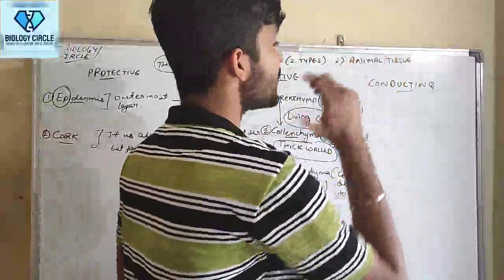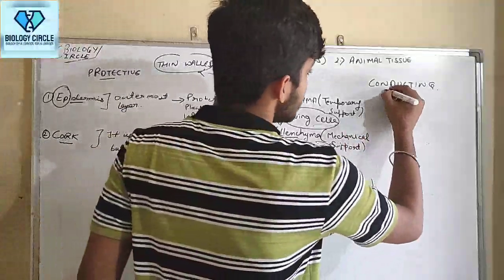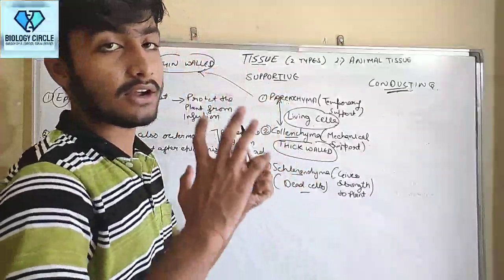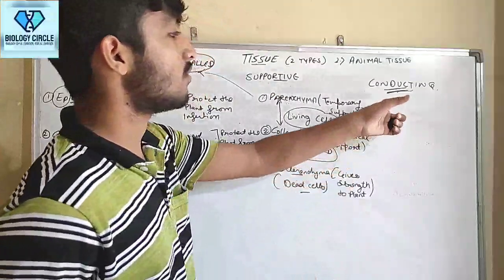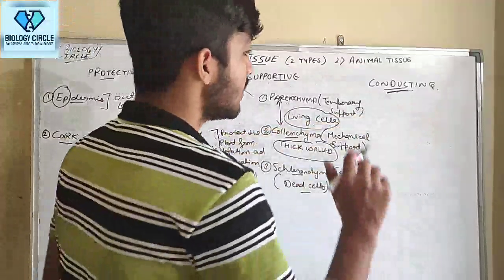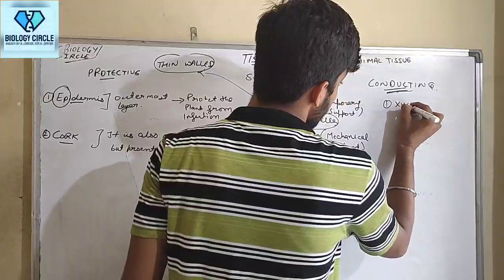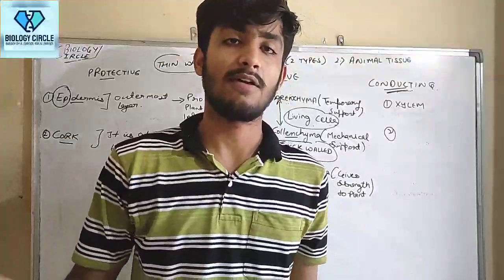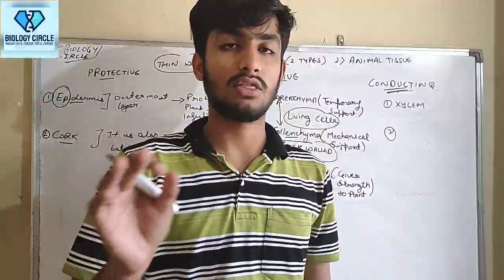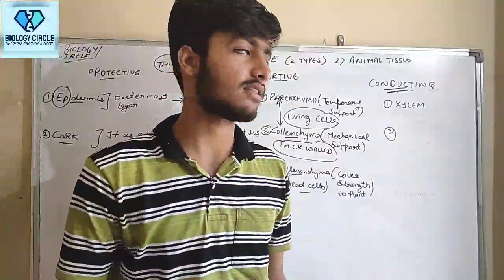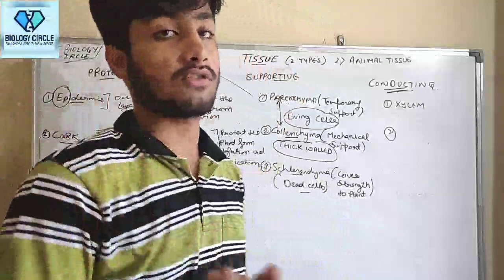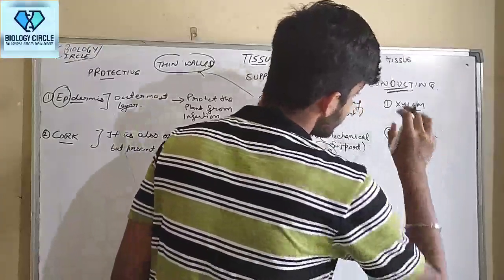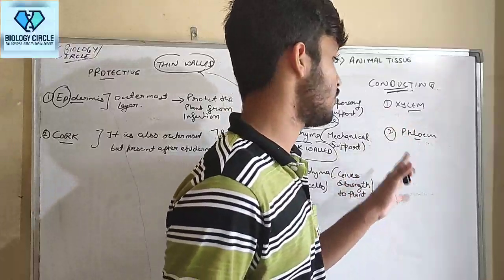Now, let's jump to conducting cells. Okay guys, I know this class is somewhat fast as compared to other classes, but it is a very simple and common chapter we have to complete in one shot. So permanent conducting tissue is of two types. First is xylem. As we discussed in the chapter cell, the fundamental unit of life, I repeat again and again, if you did not watch my previous lecture, then please go and watch it. So these are the two types of conducting permanent tissue, xylem and phloem.